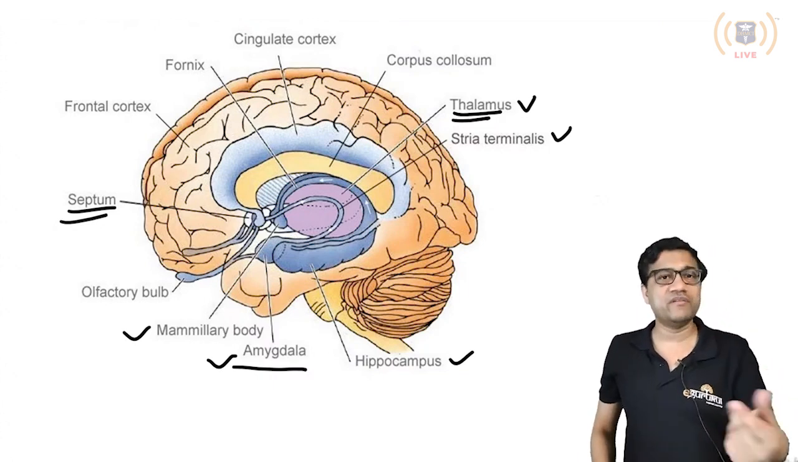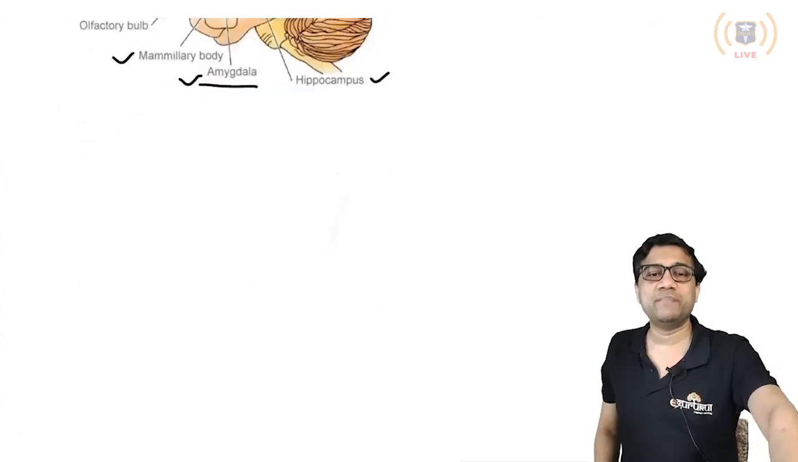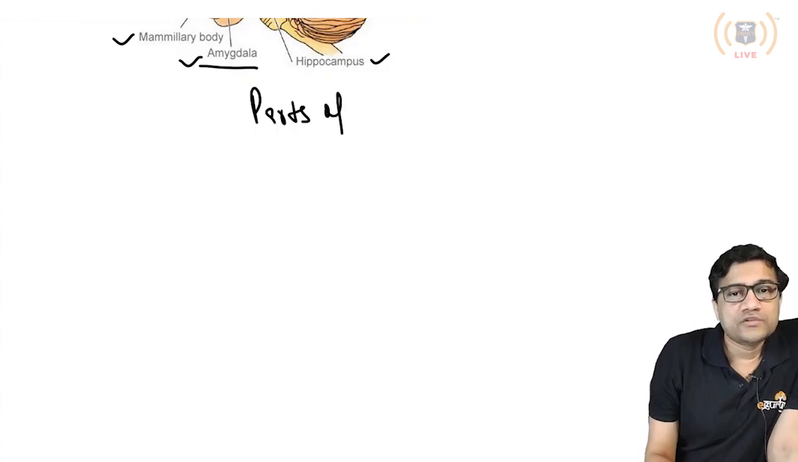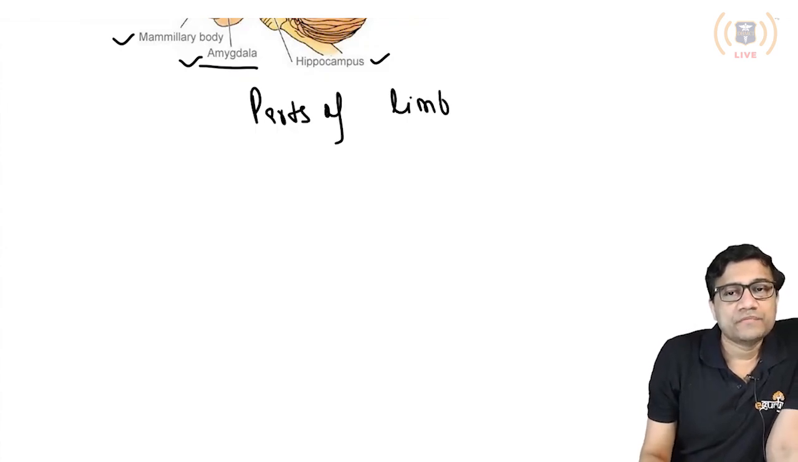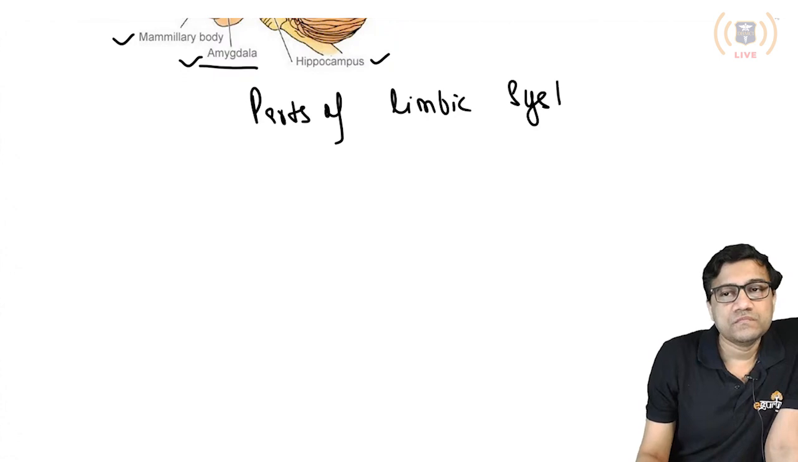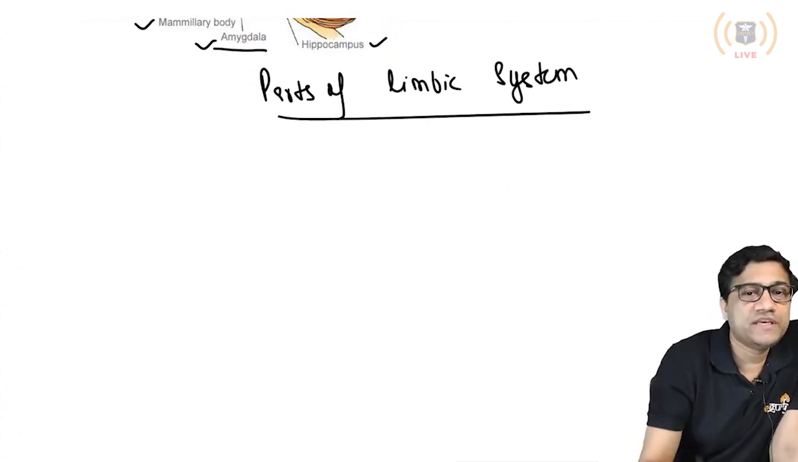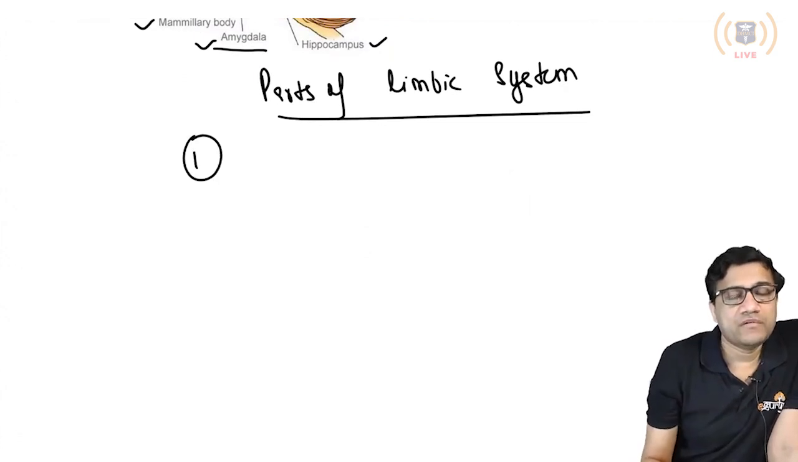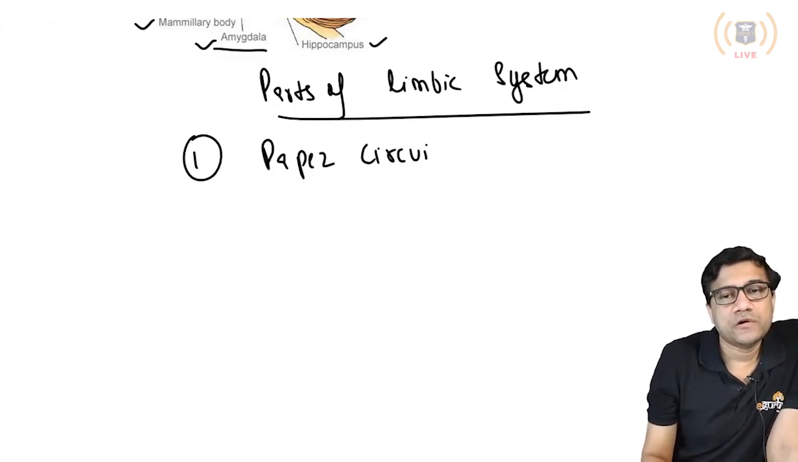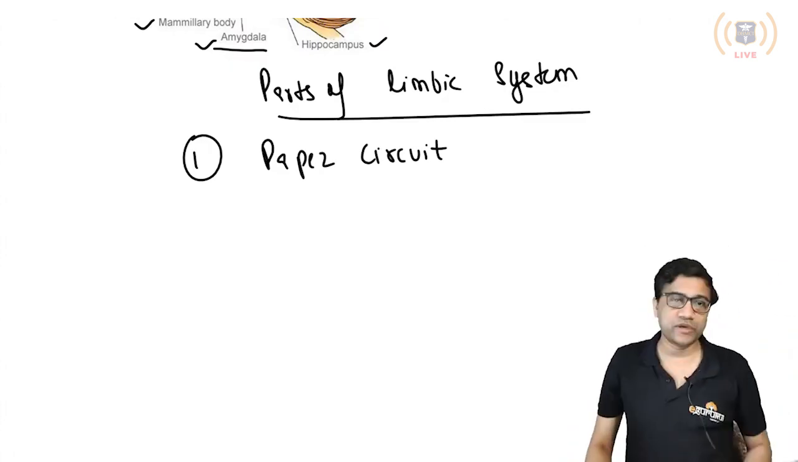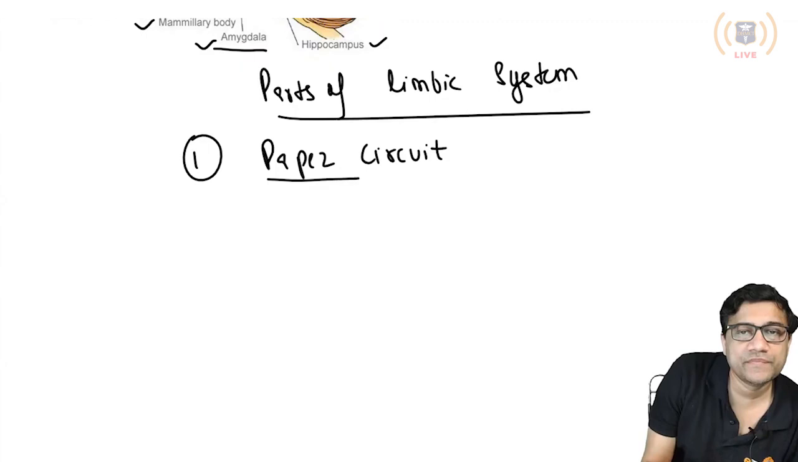Anatomy will cover the structures, I'll cover the functions. So let's start the parts of the limbic system. Parts of the limbic system. So the first part we see is called the Papez circuit. So what is the first part we are seeing? The Papez circuit.